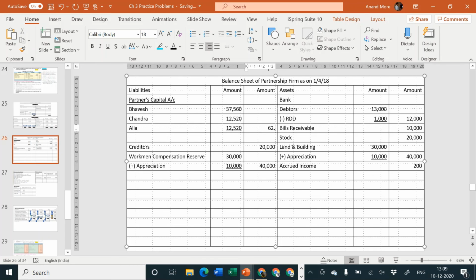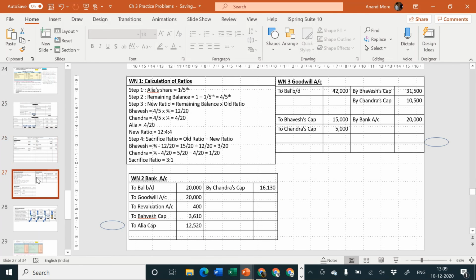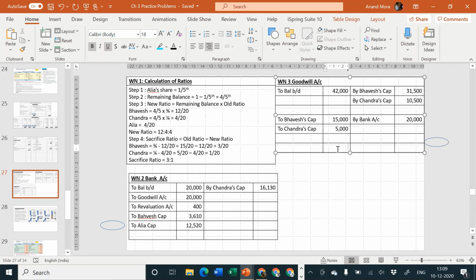Okay. Next account to be closed is... Revaluation account is closed, partners capital account is closed. This is balance sheet, yes, working note, bank account and goodwill account. Let us check the goodwill account. I think goodwill account is tallying at rupees 62,000. So no tension in goodwill account. There is no balance, so it will not come in balance sheet.